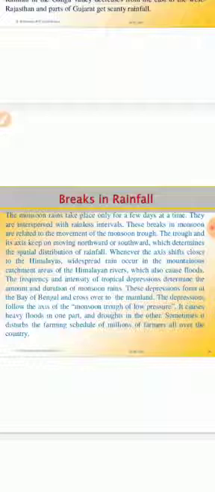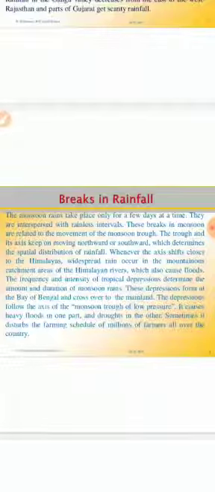These breaks in monsoon are related to the movement of the monsoon trough, and the trough and its axis keep moving northward and southward, which determines the spatial distribution of rainfall. Student, this is all about a small introduction to the breaks in monsoon.